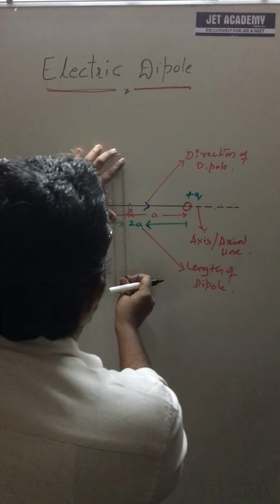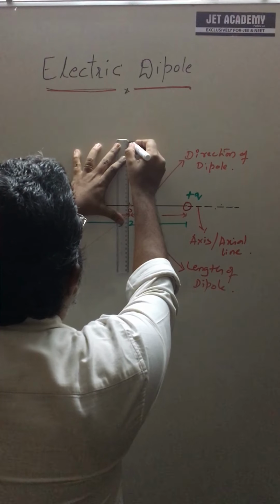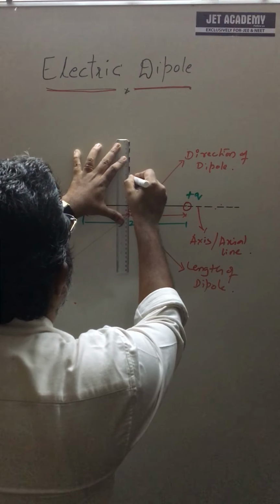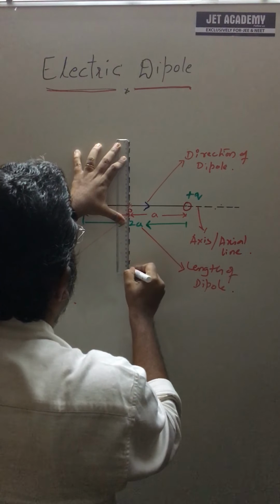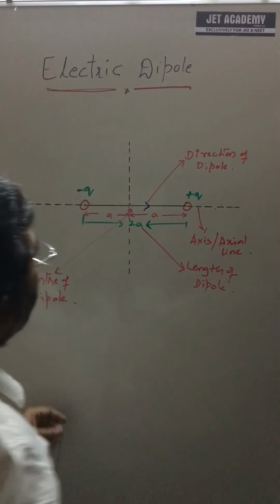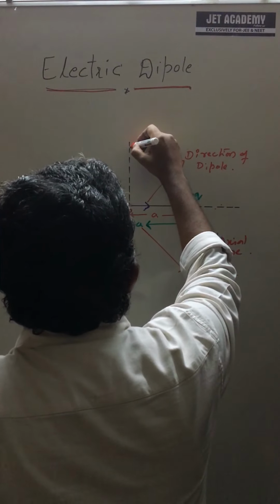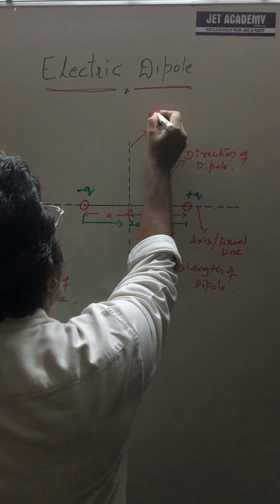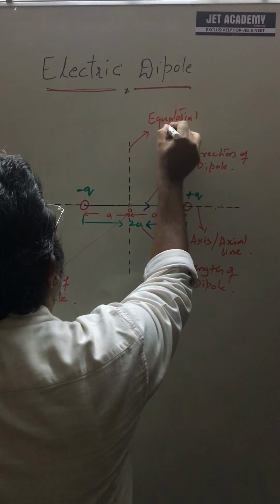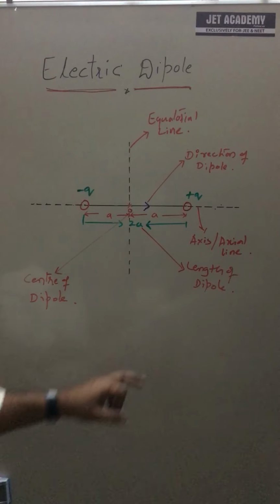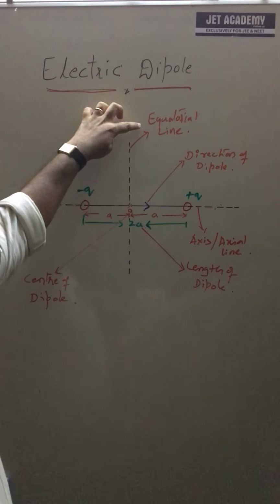It should be drawn at the center and it should be perpendicular. Yes, this is called the equatorial line. This is the axial line, or simply axis, and this is called the equatorial line.